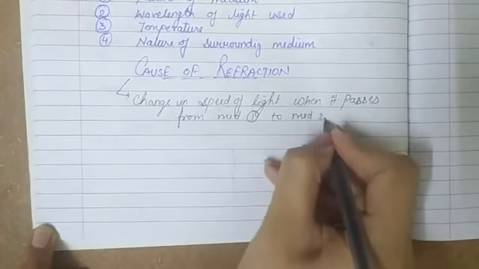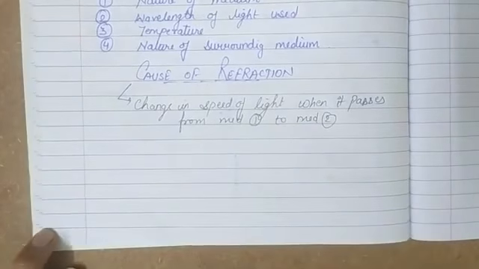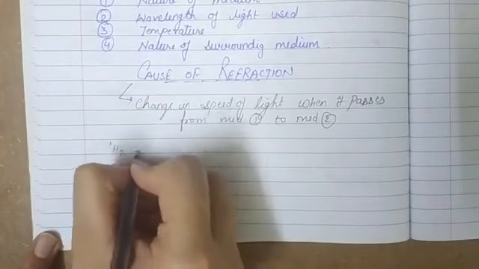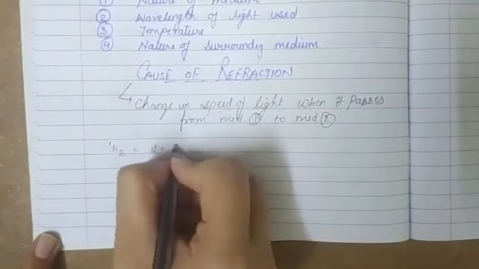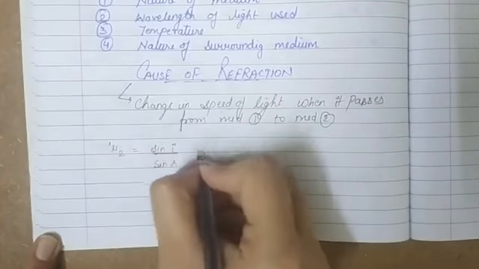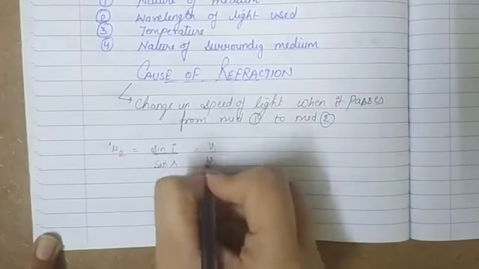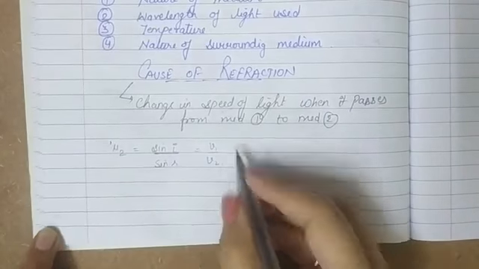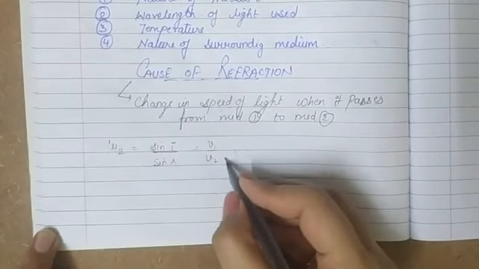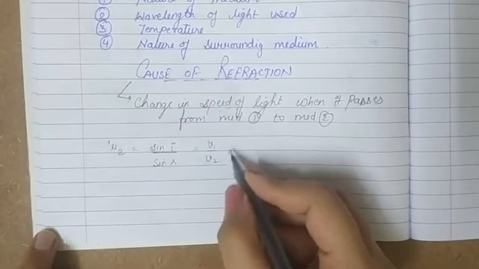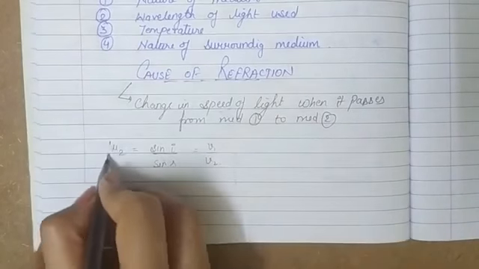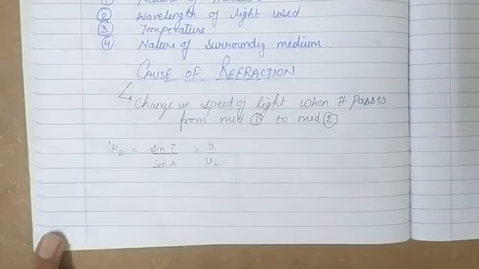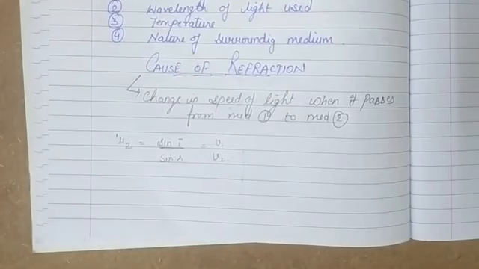So the reason is change in speed of light, and what it signifies is, if the refractive index 1 mu 2 is given as sin i upon sin r and is equal to v1 upon v2, that means light is passing from medium 1 to medium 2, then this change in speed is responsible for the phenomenon of refraction. Its ratio is given as refractive index, and this refractive index represents whether the medium is denser or rarer.